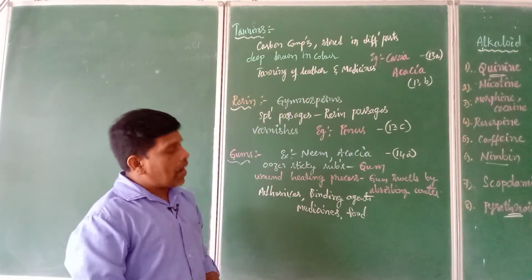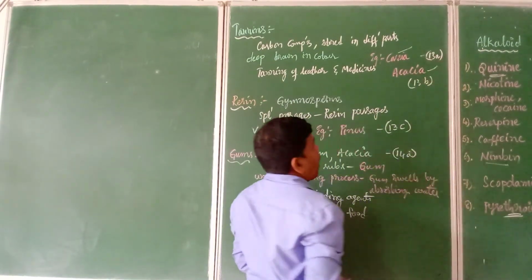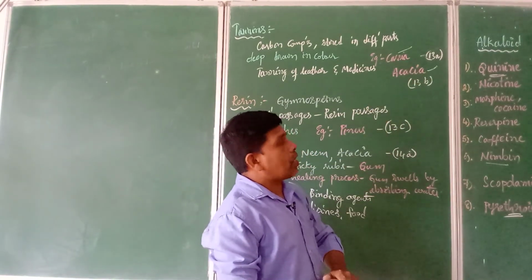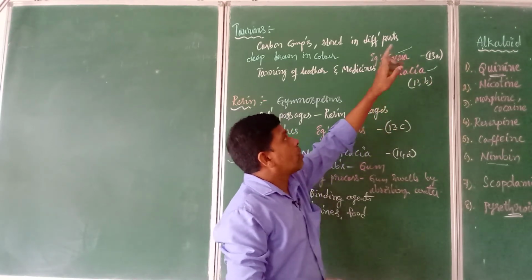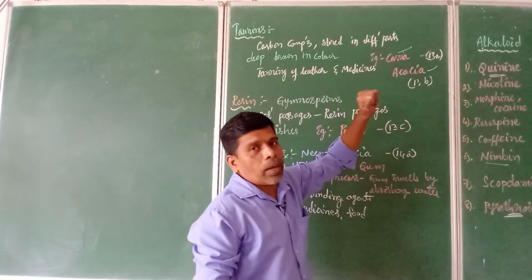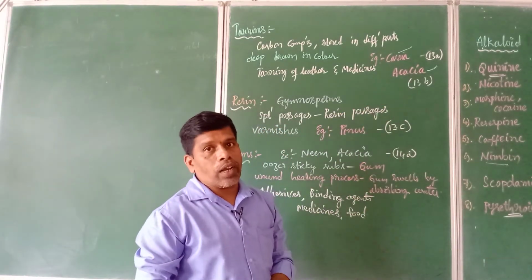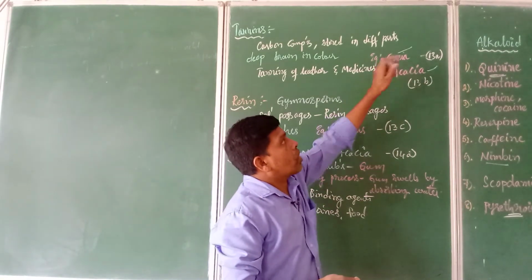So which type of the plants? Example, we have got cassia plant and acacia plant. So in the textbook you can see the 13A figure, cassia plant, Cassia auriculata, and 13B figure, acacia. So these two type of the plants. Cassia plant you might have seen. Popularly the flowers of this particular plant are used in the Batukamma festival. In making that Batukamma, the yellow color flowers are used. That is what we call cassia.